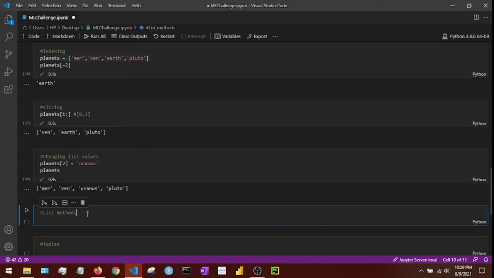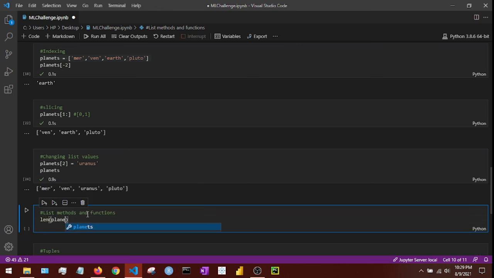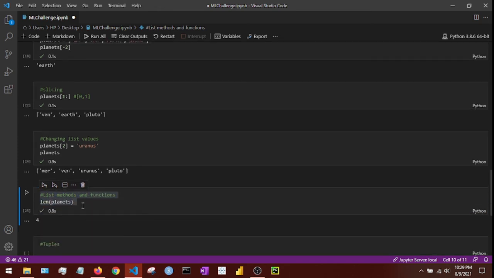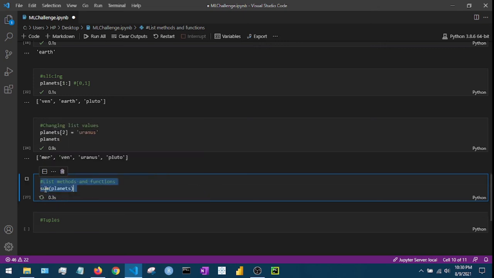Now let's jump on to list methods and functions. Lists have a lot of inbuilt functions which we can use to go through the list and play around. One of the most popular functions is length. It says there are 4 elements inside the list, right? There is one more function I'll use, sorted. This will sort the list alphabetically: Mercury, Pluto, Uranus and Venus. That's how it works. I can also ask it to sum up.